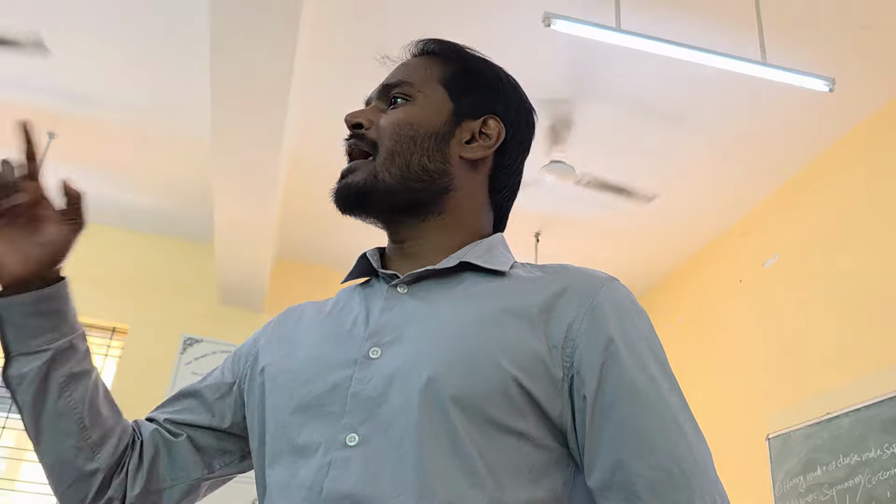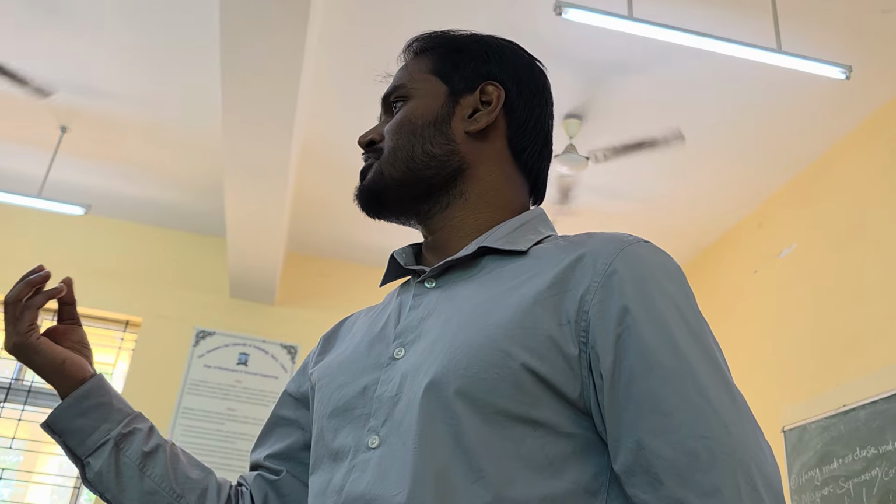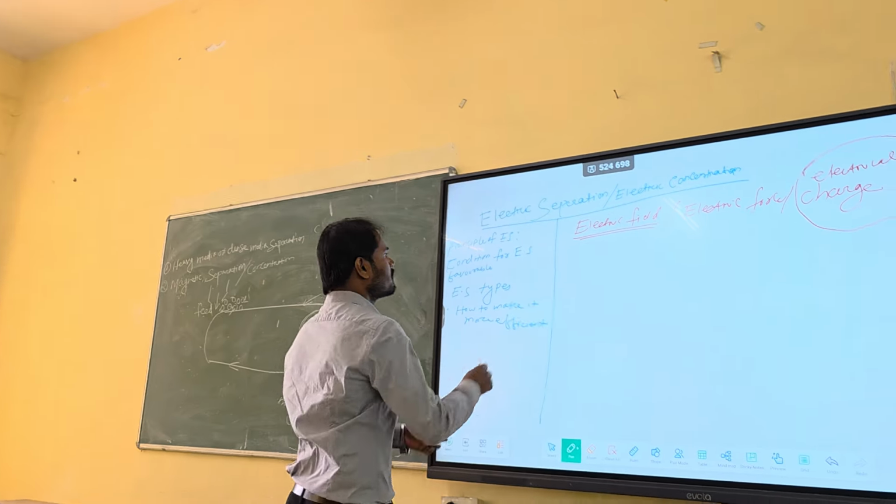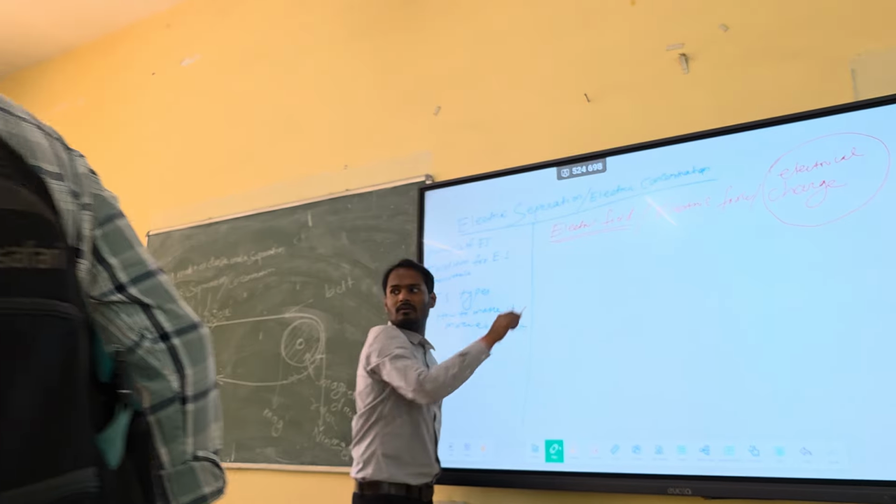But in electric separation, we are going to make these fine particles of mineral charged. Either they will carry some positive charge or some negative charge. And that can be done by applying an electrical field.